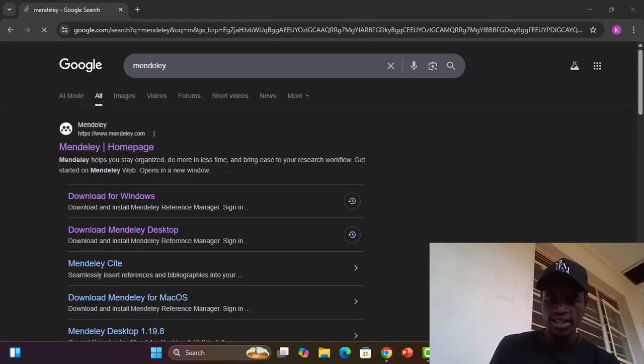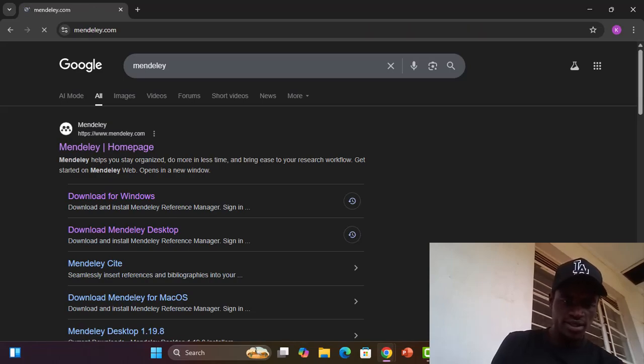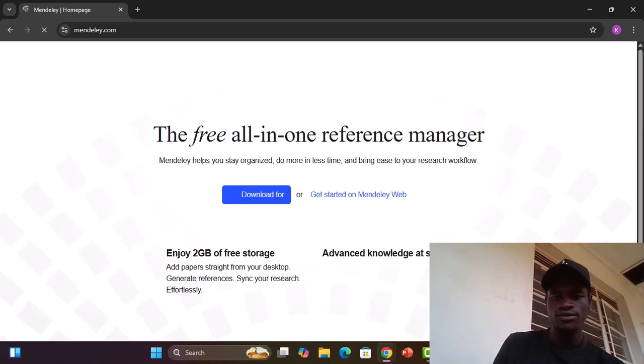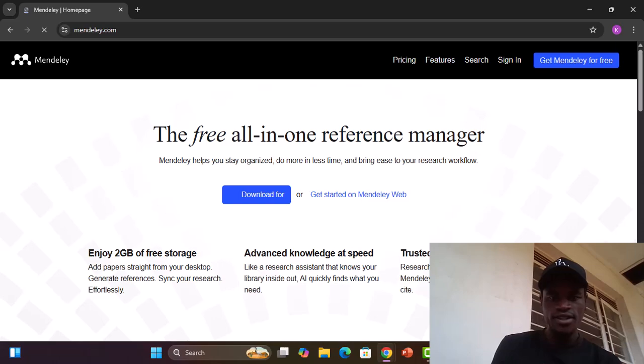So we come to www.mendeley.com. So you tap this site. As you can see, download Mendeley Desktop. So Mendeley site for citation. There are very many, but if you need Mendeley, you can download from here. So here it is a free all-in-one reference manager. So here are the features mainly you can download from.